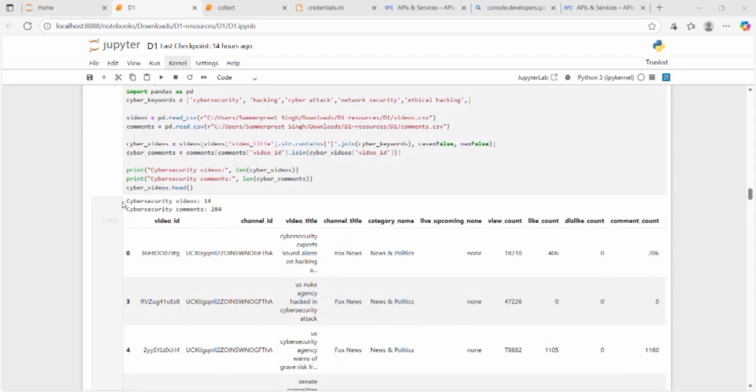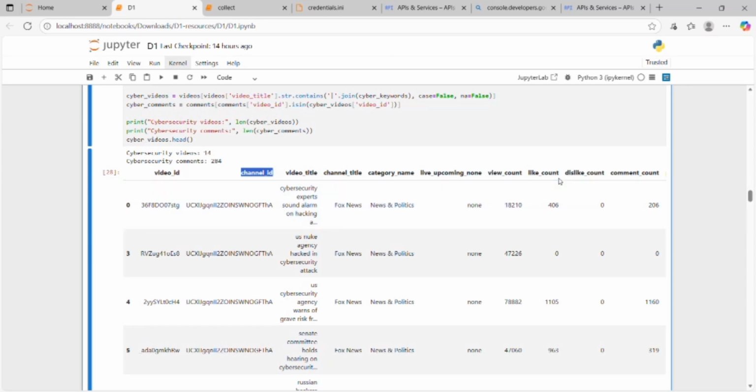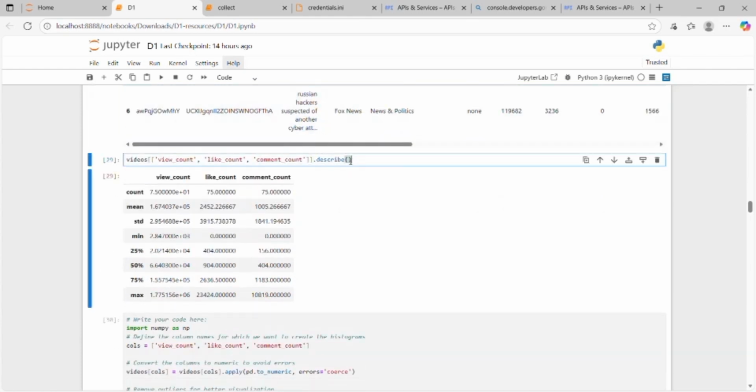So here are all the outputs that we got. Here are all video titles and channel IDs, and many more. And here are video IDs. After that, I used the dot describe function to see the basic statistics for my videos, such as the views, likes, and comments. It gave me a quick idea of the average engagement level for these videos. These steps help me understand the overall scale of my dataset.